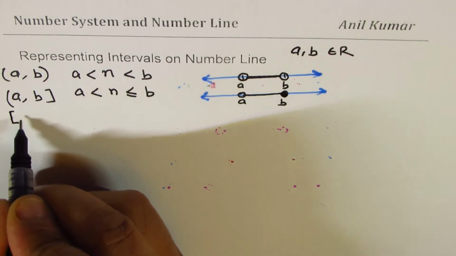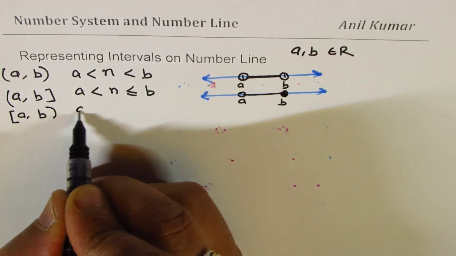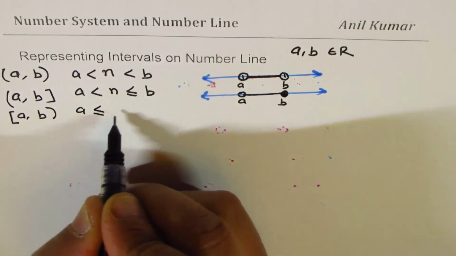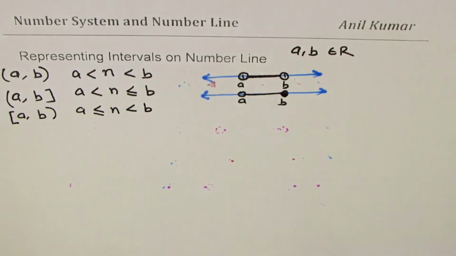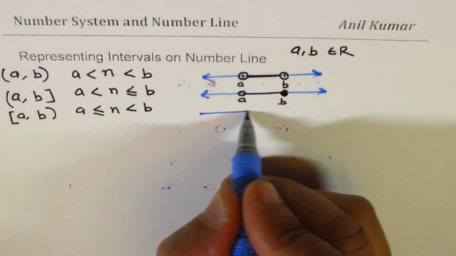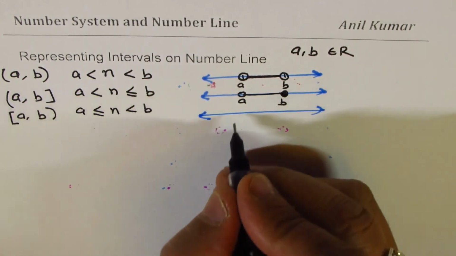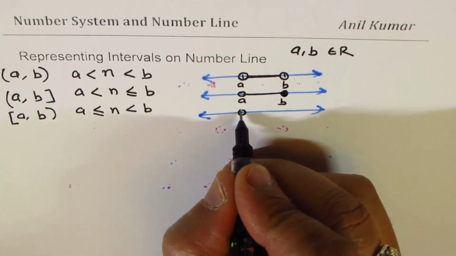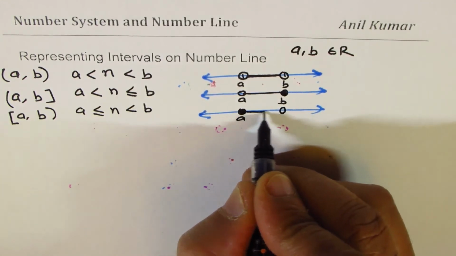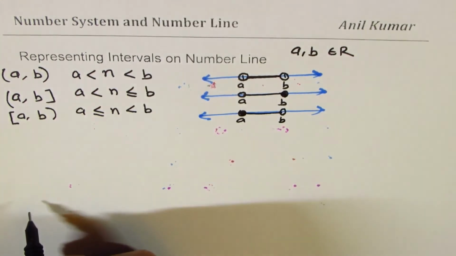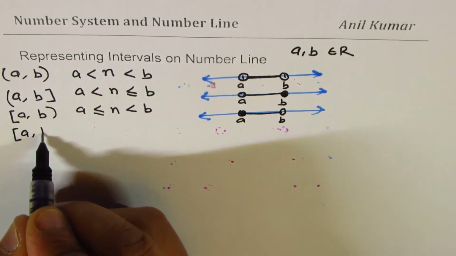We could have the other way. That is to say, the numbers include A, but they do not include B. As an inequality, any number which is greater than or equal to A, but less than B, could be represented on a number line by saying that A is included, means filled in, but B is open, not including B. Correct? Or we could have a condition where both are included.